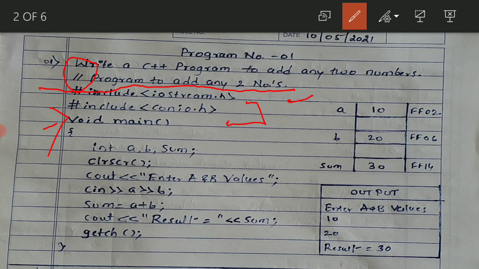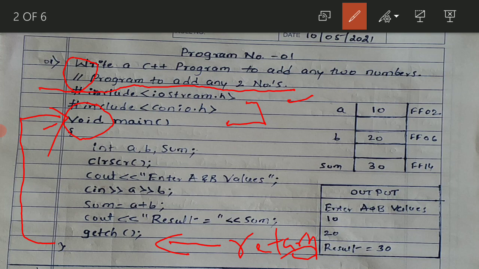Now let us begin with the program. This is our main program section, and this line begins with void main. Why have I written void main? It means this program is not returning anything. You can have int also. You can write int main. If you write int main, then it has to return something, and you have to write return 0. Why return 0? Because 0 is an integer which it has to return. So instead of int I am using void here.